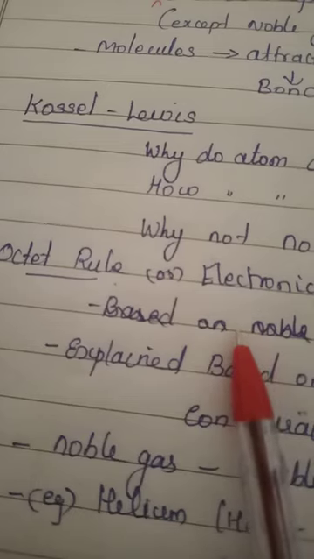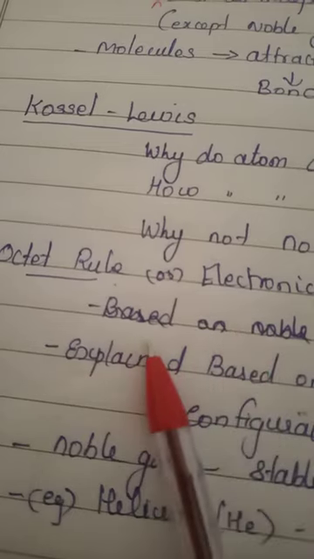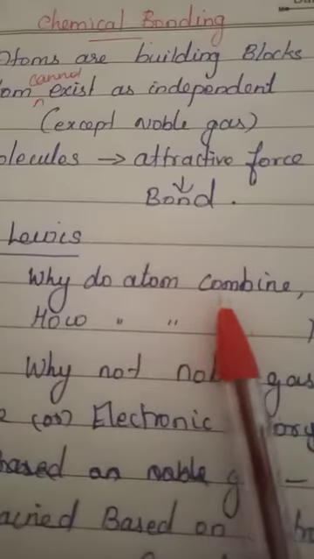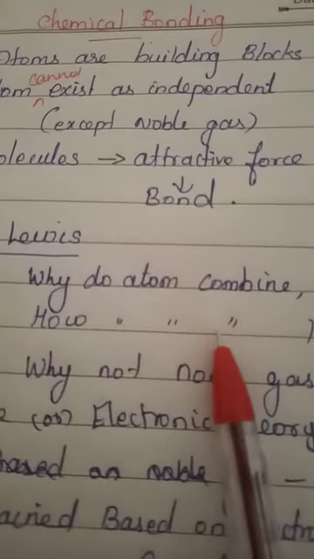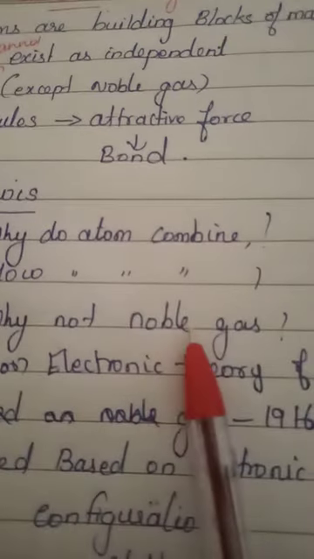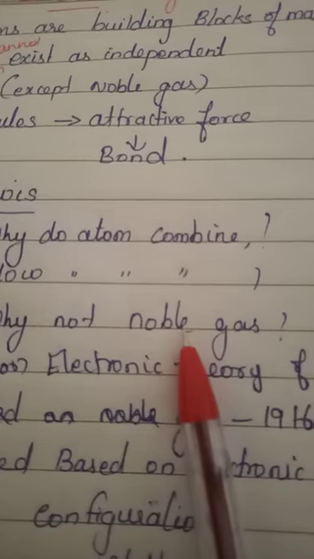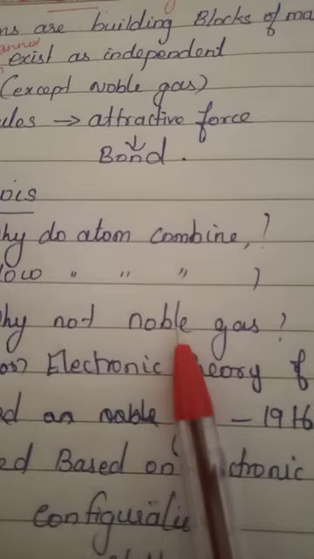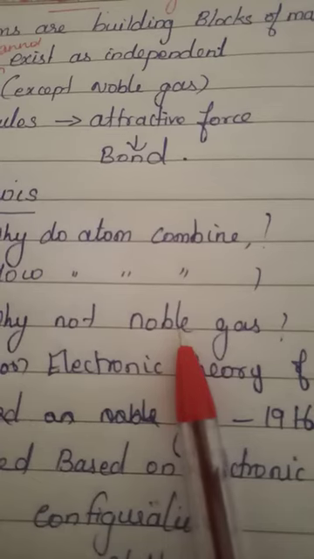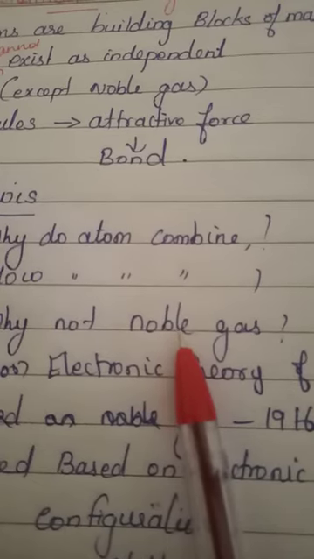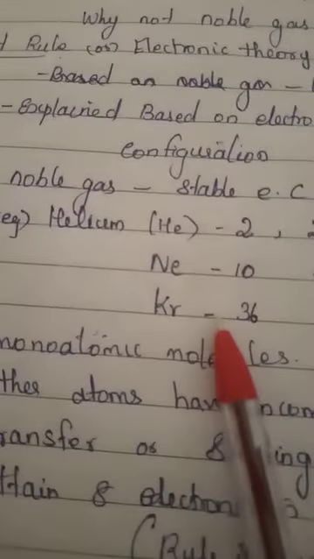In order to achieve 8 electrons in the outer shell, these atoms combine with each other, either by transferring electrons or sharing electrons. Why do noble gases not combine? Because they already obey the octet rule. Octet means 8. They already have 8 electrons in the outer shell, so they do not need to combine with each other. Have you understood, students?